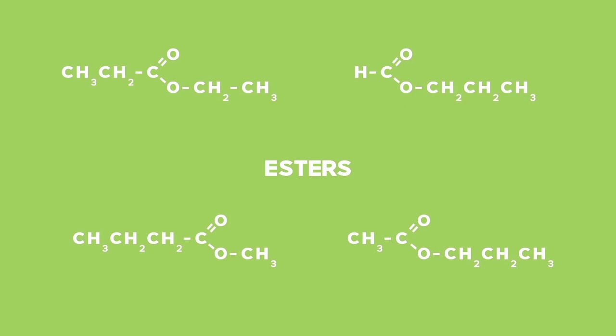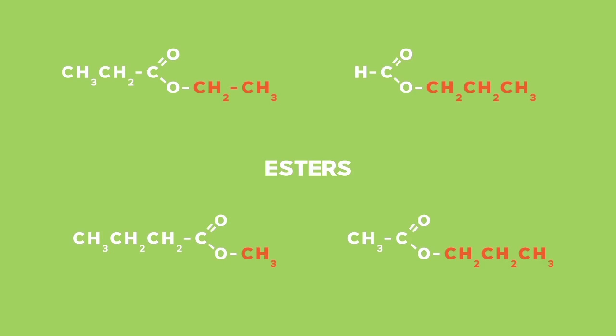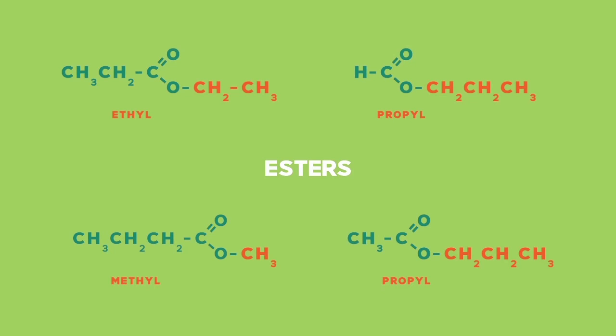To name an ester, we start with the side that came from the alcohol. This side does not have a double bond O. We name this side as it is an alkyl group. We have 2 carbons, and so it becomes ethyl. The side that comes from the carboxylic acid has a double bond O. This side has 3 carbons, so it becomes a propanoate. The ester's name is ethyl propanoate.